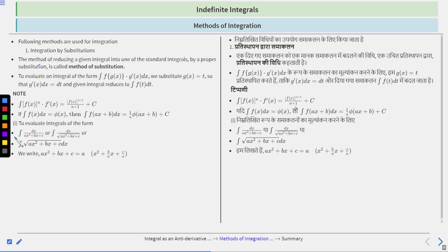Next one is, if integration of f(x) dx is equal to phi(x), then integration of f(ax plus b) dx is equal to 1 by a phi(ax plus b) plus c.